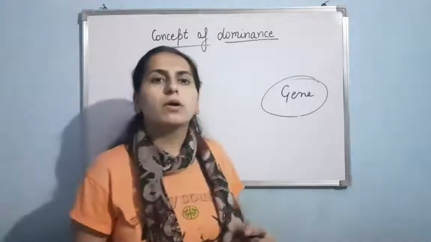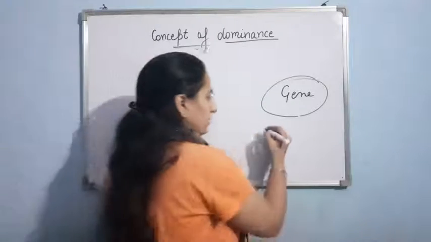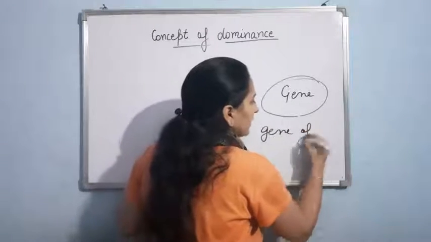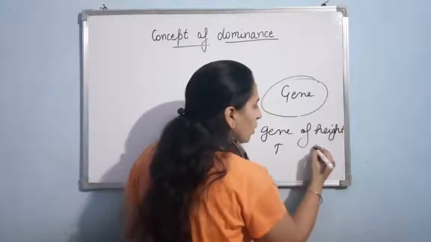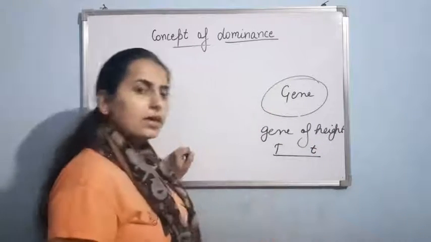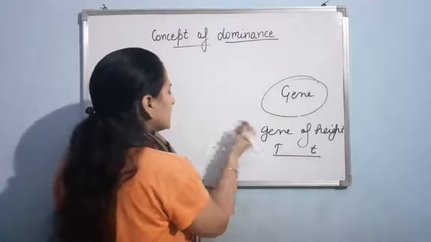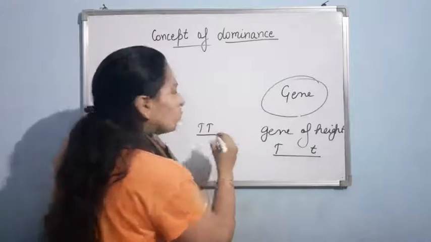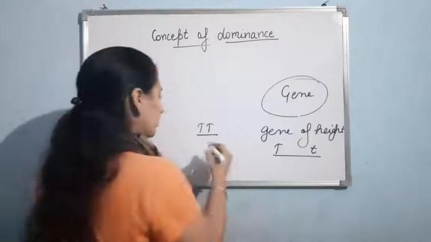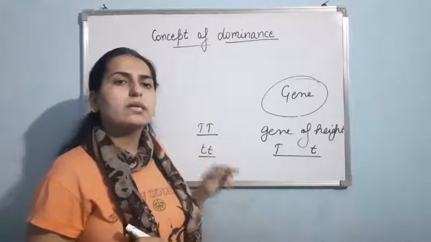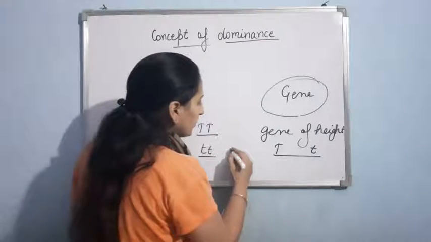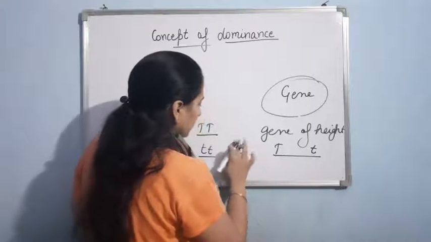Now, if I talk about the gene for height, then it has alleles, capital T and small t. Right? Now, when these two are present like this in the homozygous condition, or this is homozygous recessive, or it could be in the form of like this.